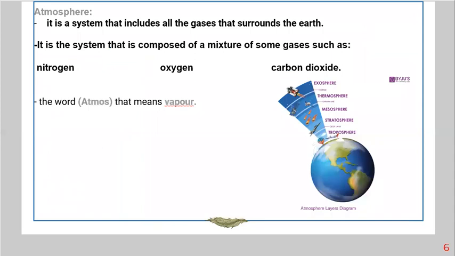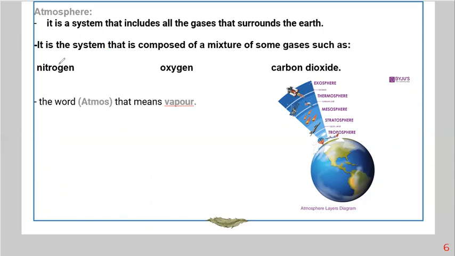And then we have the atmosphere. The atmosphere is the third sphere we have. The first sphere was the geosphere, which includes the crust, mantle, inner and outer core. And then we have the hydrosphere, which includes all the water on Earth. And then we have the atmosphere, the third sphere.